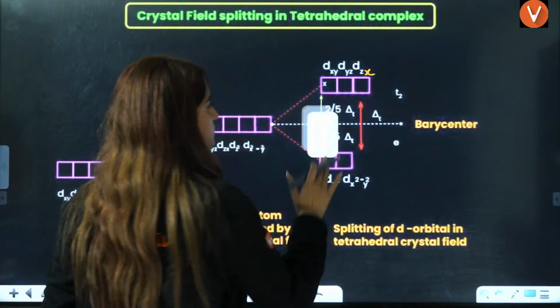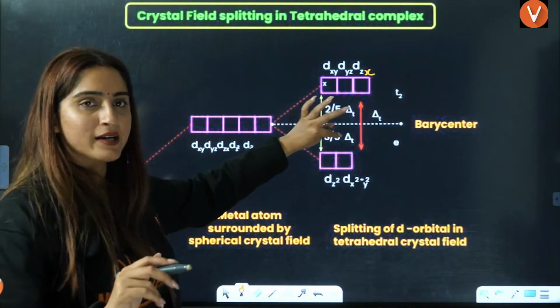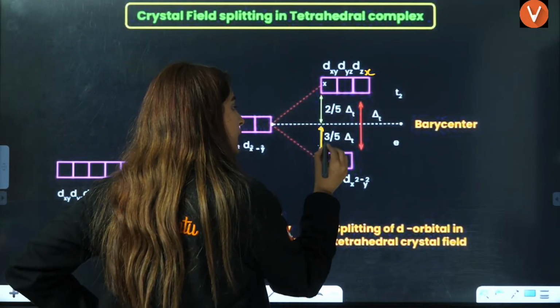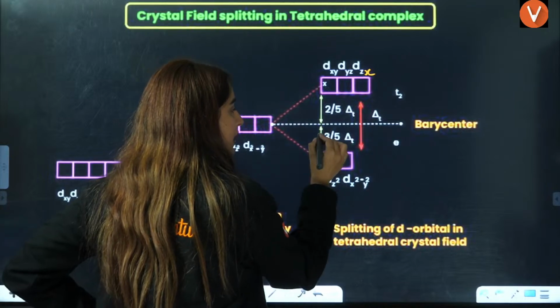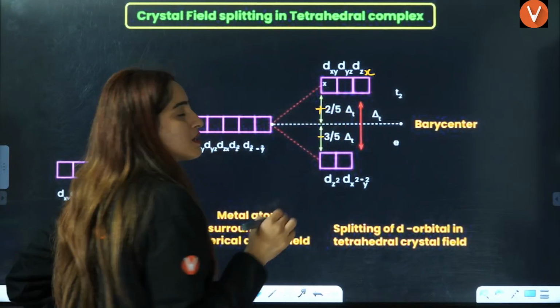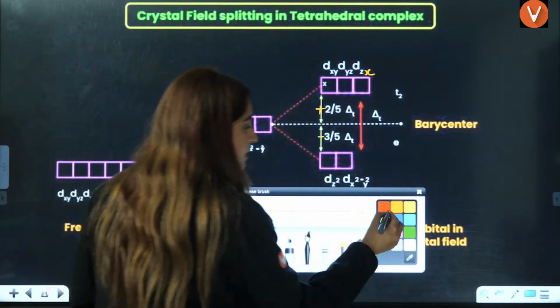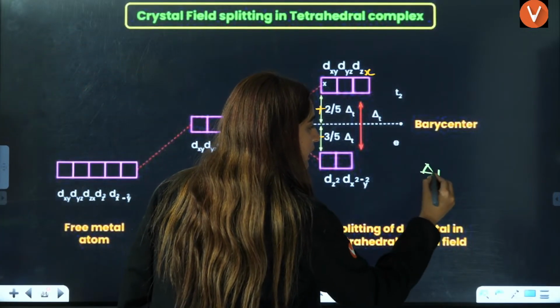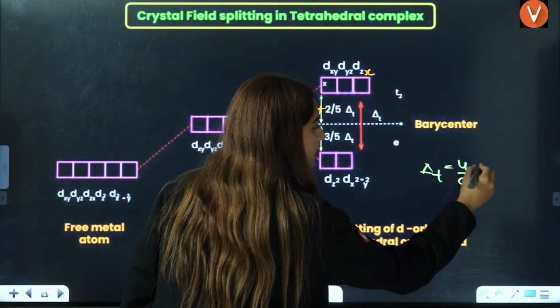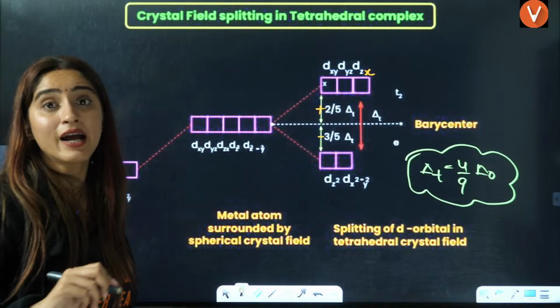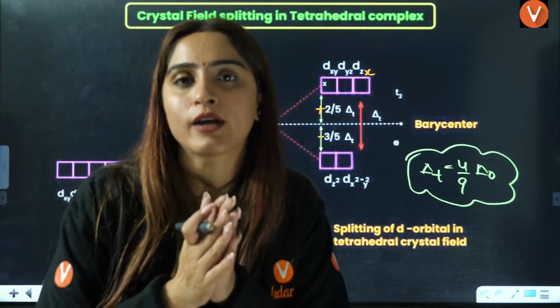Now, next, this is the barycenter, and here energies will switch. Here you will have minus 3 by 5 and this is plus 2 by 5 delta T. Now, always remember that delta T is 4 by 9 of delta O. Very, very important. That is, tetrahedral is almost half of octahedral.